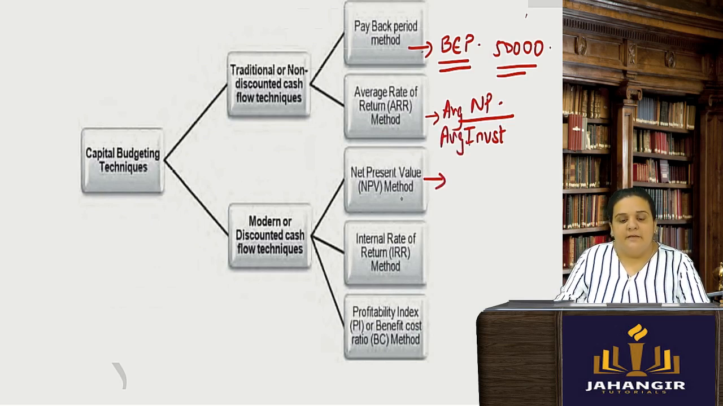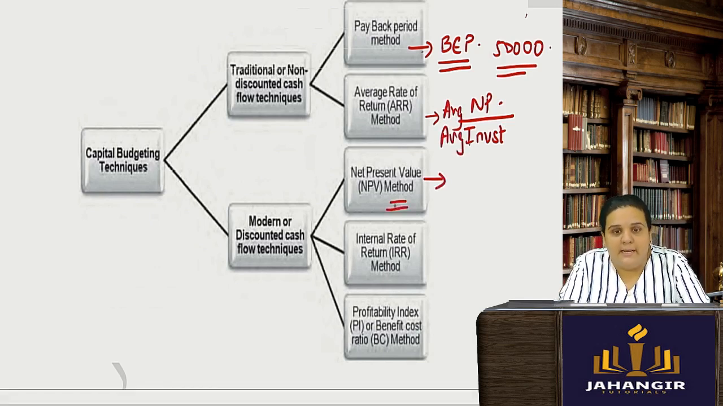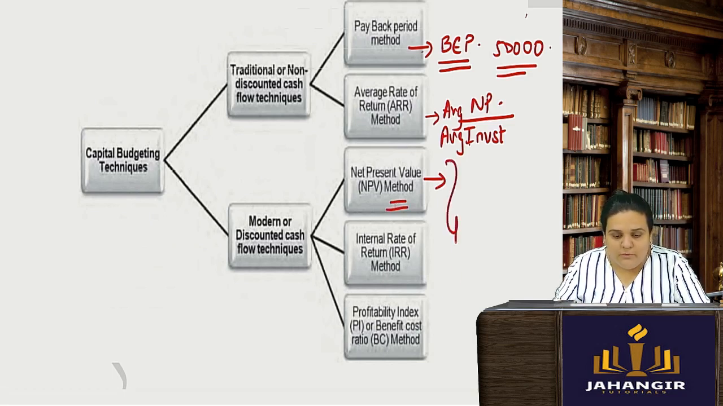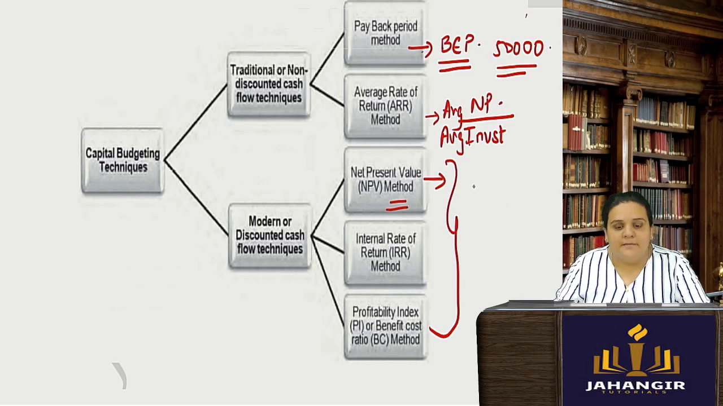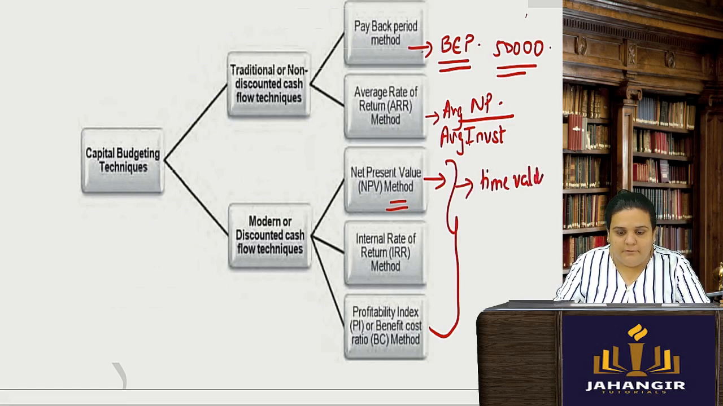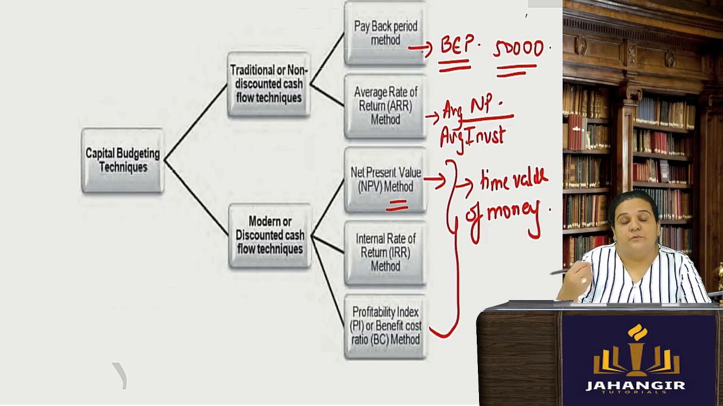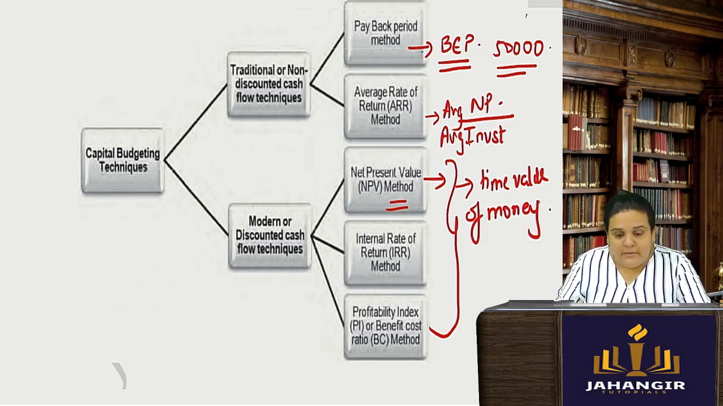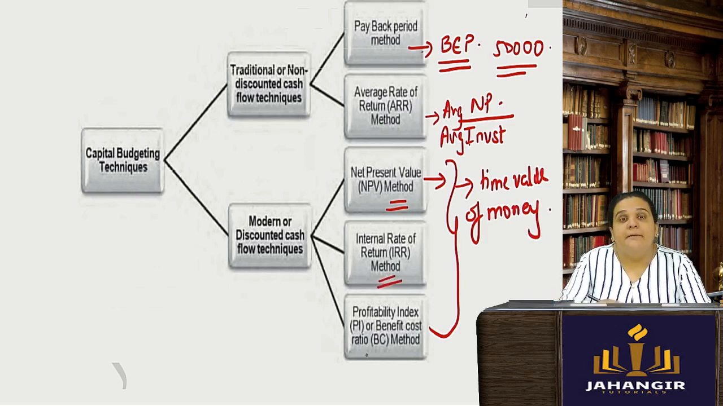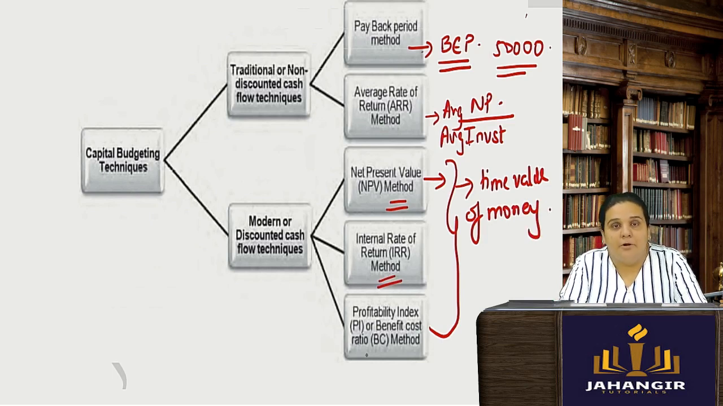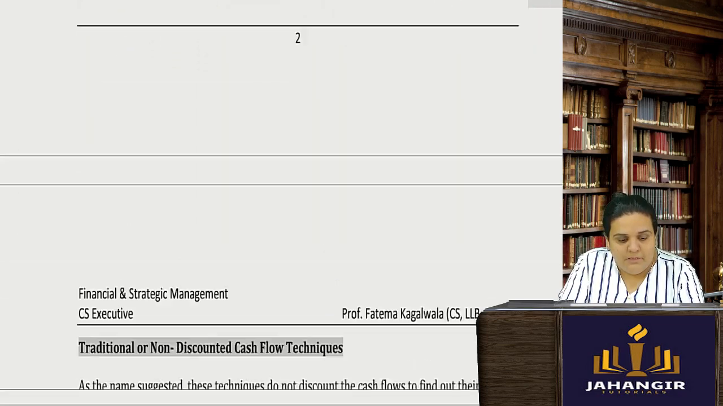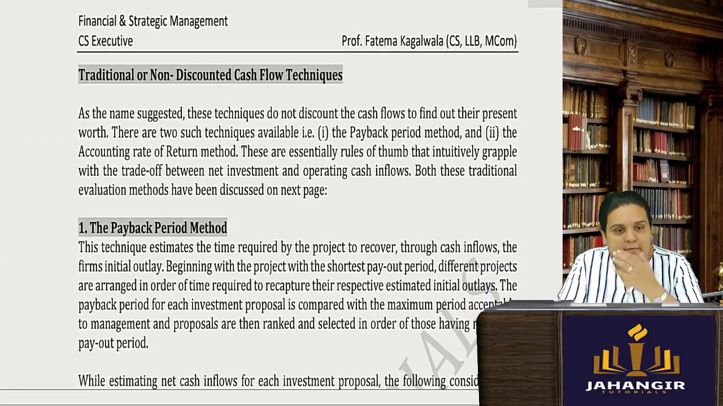And then the net present value method, which we had calculated. Okay, net present value method, why do we do this? These are all modern techniques. In net present value, we take the time value of money, which is very important. Present value of your future cash flows. Okay. Internal rate of return method, profitability index method, all these are your modern or discounted cash flow techniques. Okay. So each method now they have given it in the form of theory.